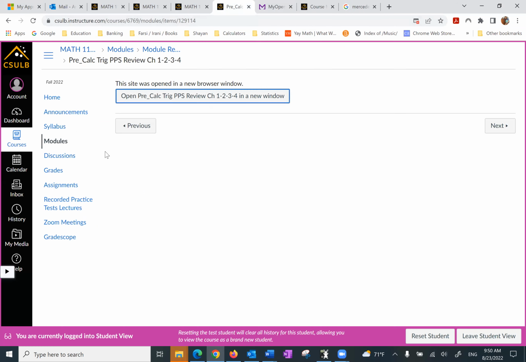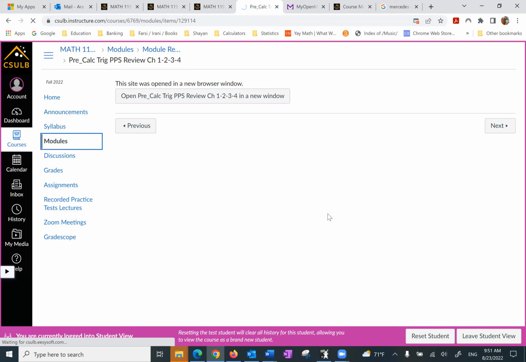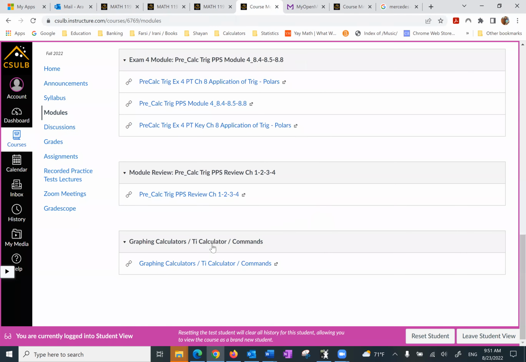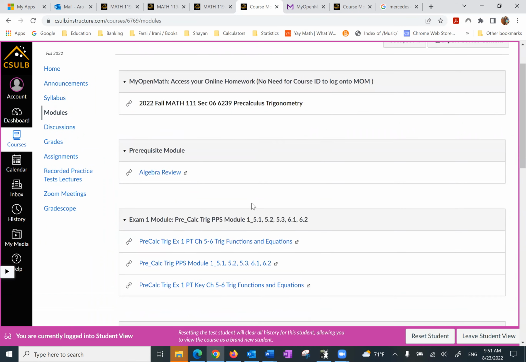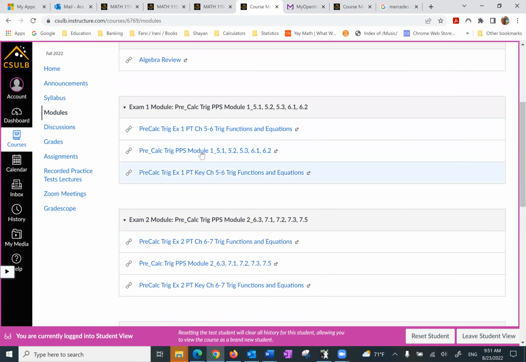So going back to the modules, at the bottom of the page, you have the information about the calculator, and you have the information about basically algebra, which I'm going to call the review module. All right, but what do we do aside from that? For example, we start with this one. I want to show you what I have as the first piece here.